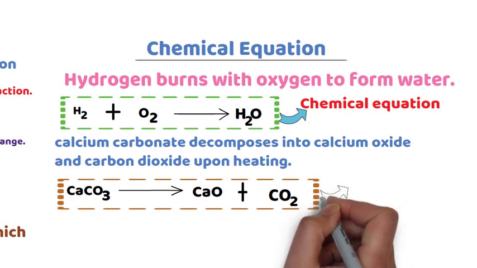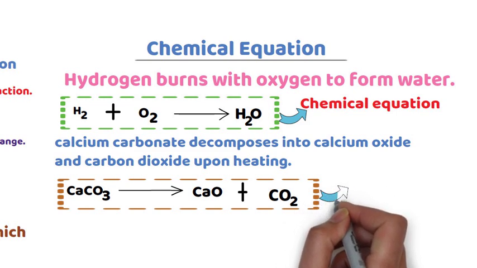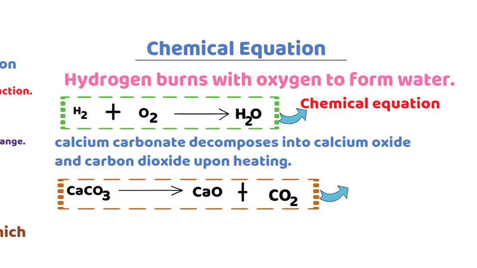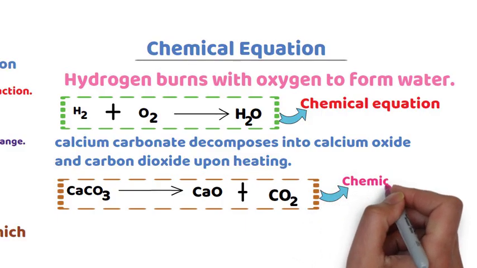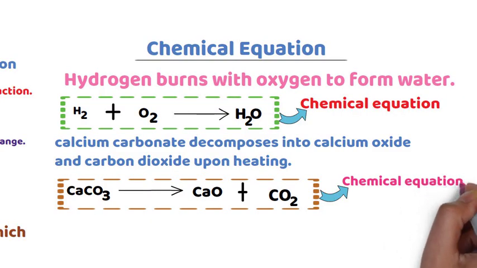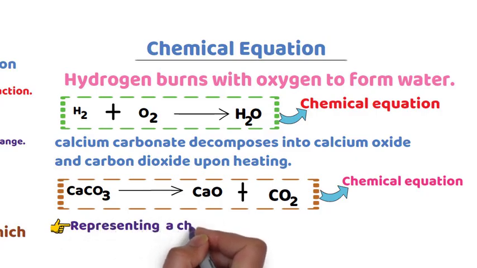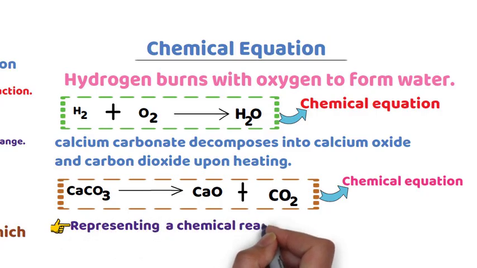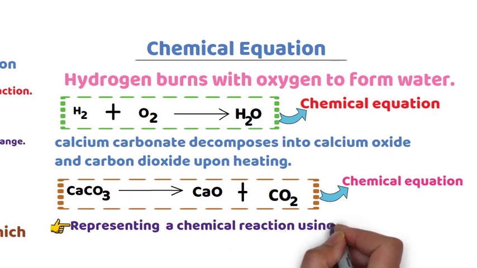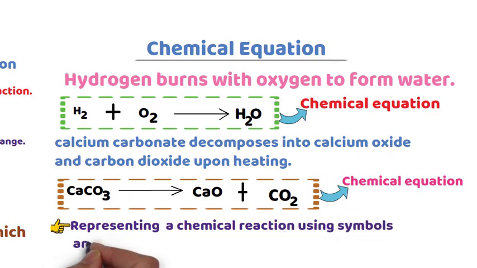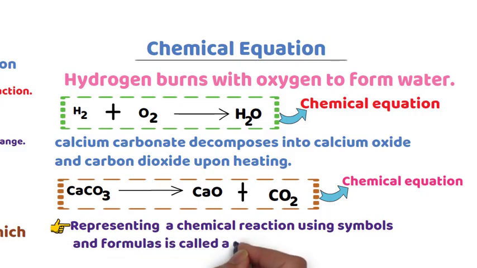This is a chemical equation because it is represented by symbols and formulas. Therefore, representing a chemical reaction by using symbols and formulas is called a chemical equation. Let me repeat this important concept. Representing a chemical reaction using symbols and formulas is called a chemical equation. Thank you.